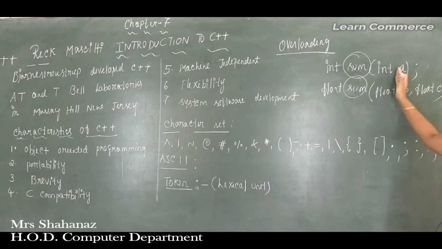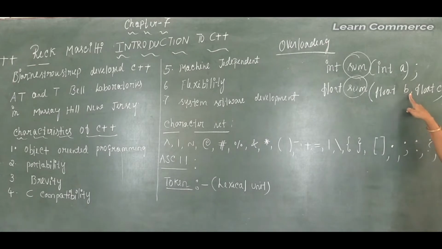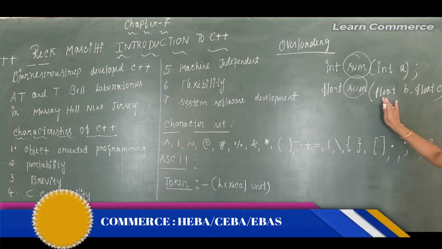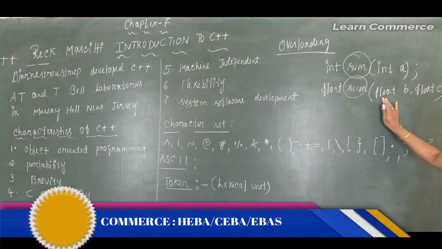Maybe you want to change the data type or the number of arguments. Here just one argument is there, but here two arguments are there, correct? So we can say that two or more functions have the same name but differ in the number of arguments or the data type of the arguments.